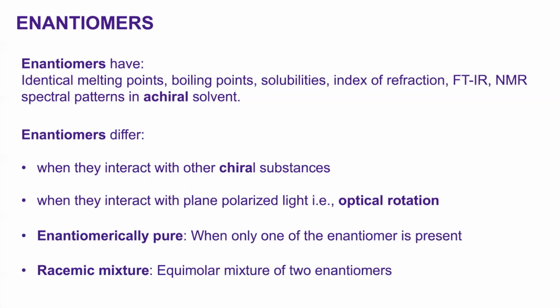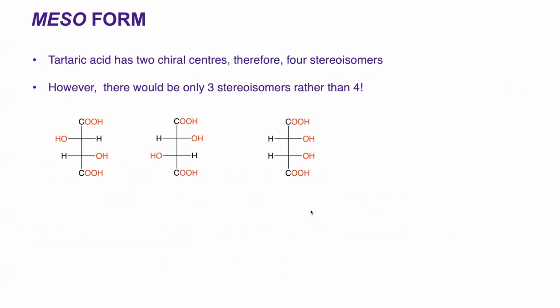When only one of the enantiomers is present, then such a compound is called enantiomerically pure. But if a compound contains both enantiomers in an equimolar mixture, then this is called a racemic mixture. The other form is called the meso form. As an example, here is tartaric acid, which has 2 chiral centers.